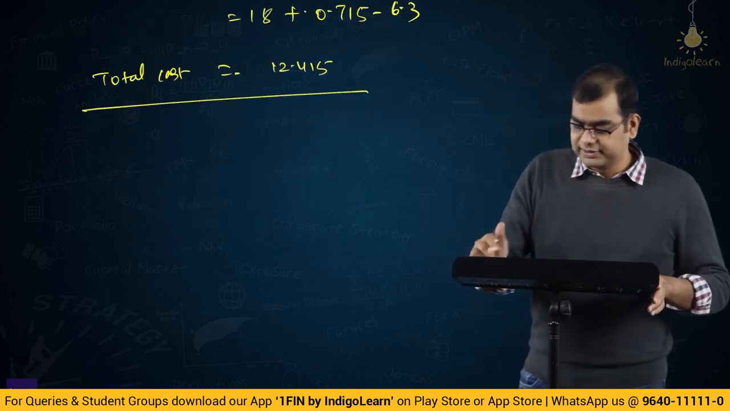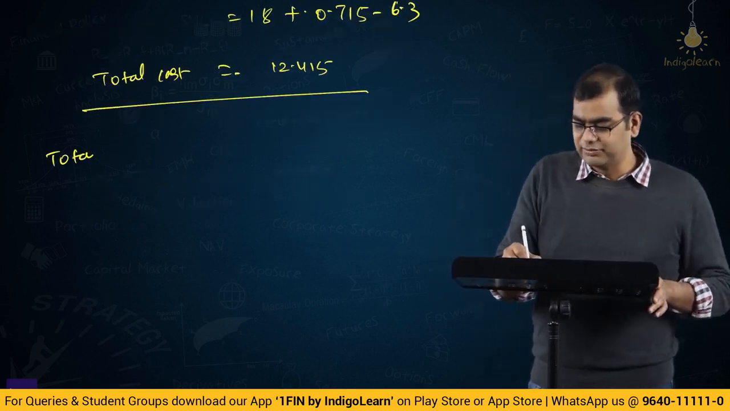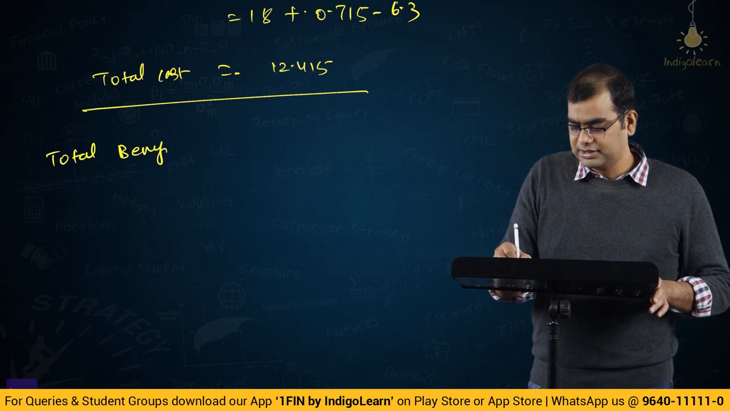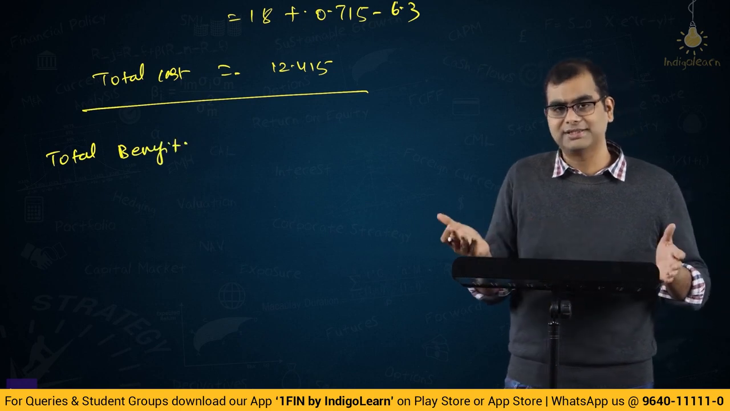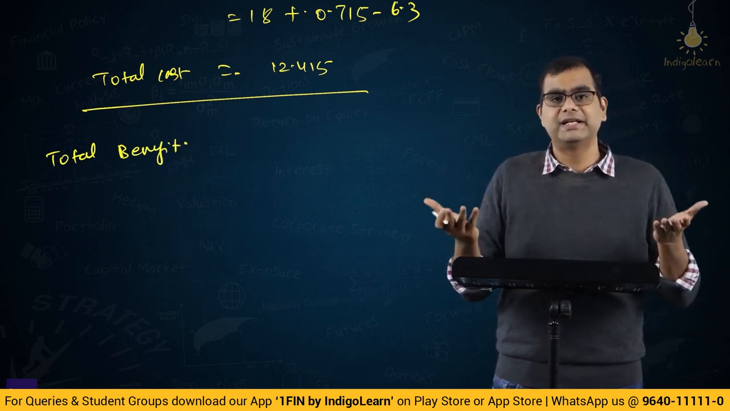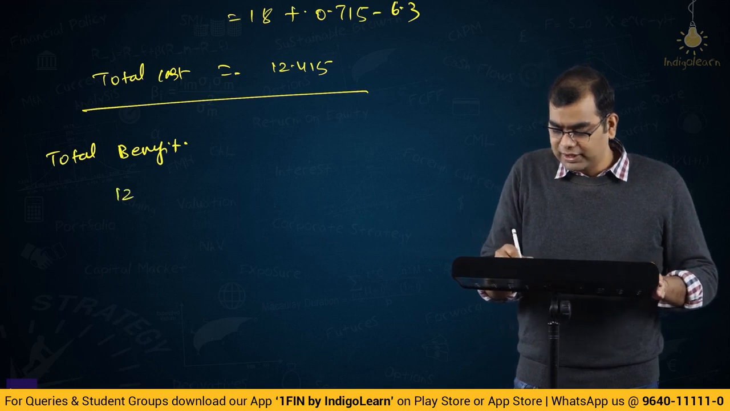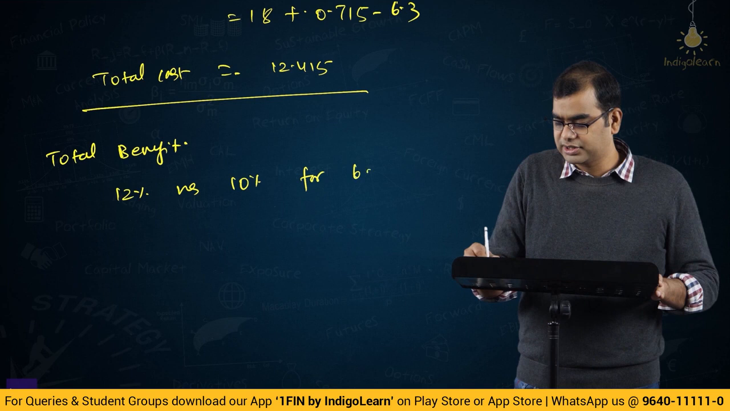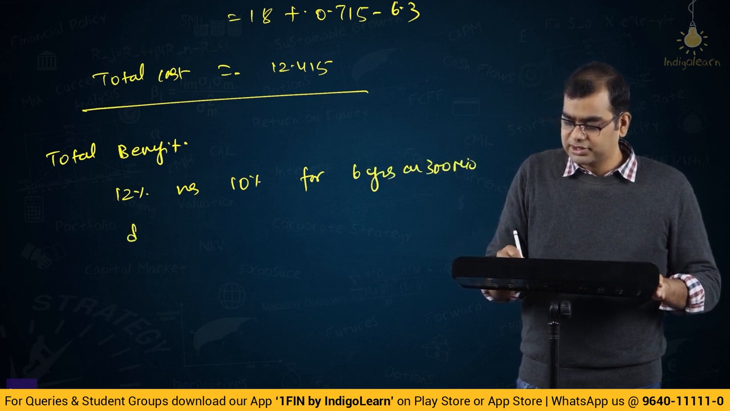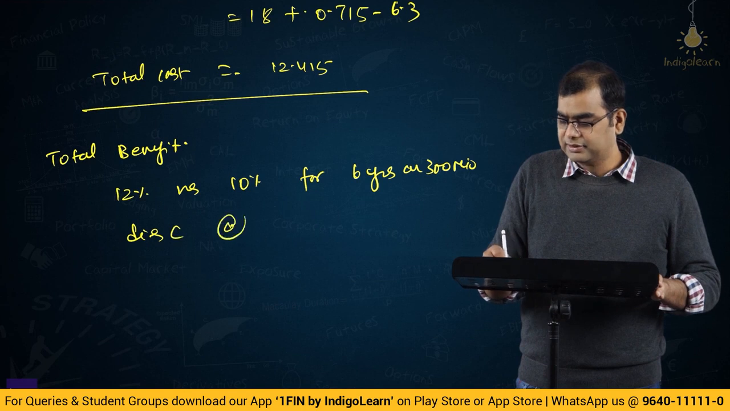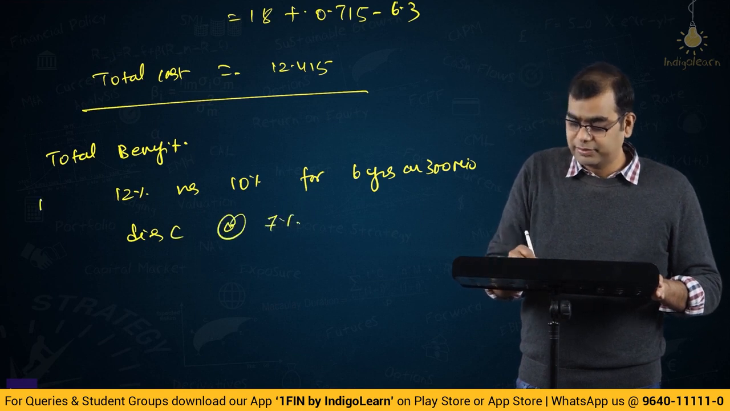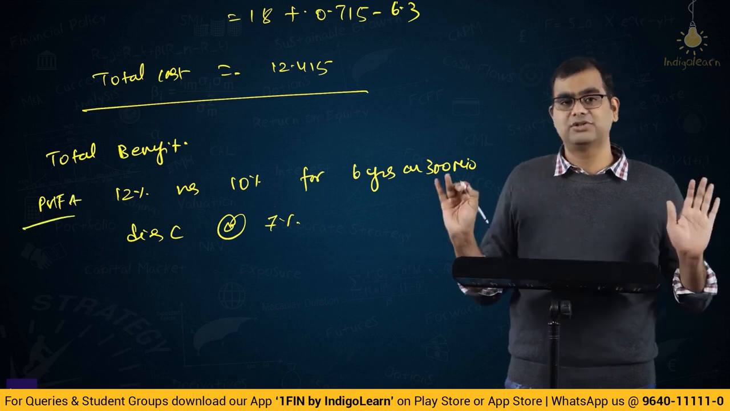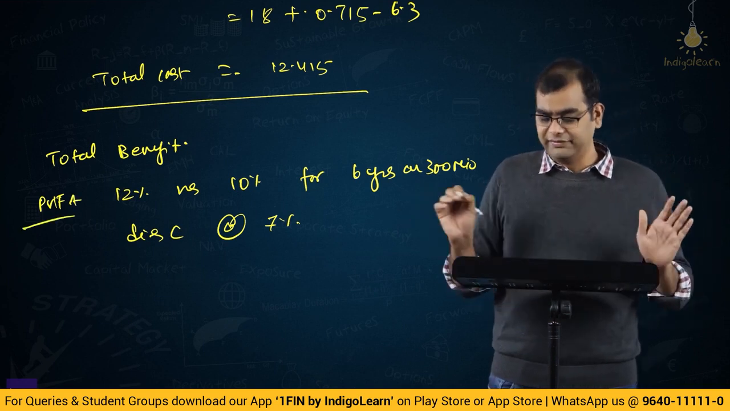What is total benefit? This should be an easy one, because everything we have considered into cost, what else is left? The only thing that is left is interest rate differential. So, 12% versus 10% for 6 years on 300 million discounted at 7%. Present value factor, interest factor of annuity for this. This all is total benefit. I have written it in a lengthy form.